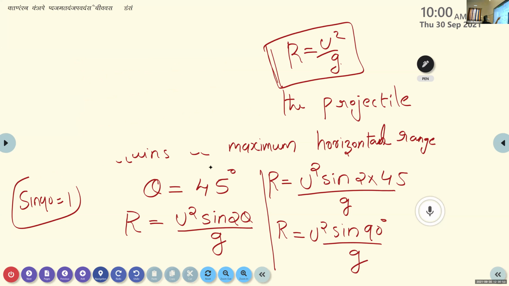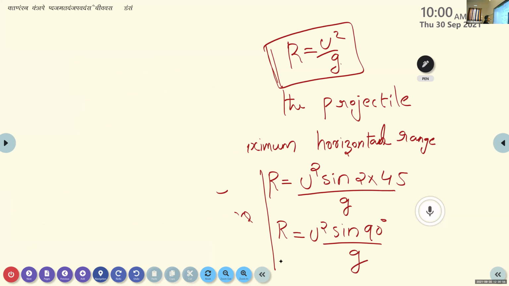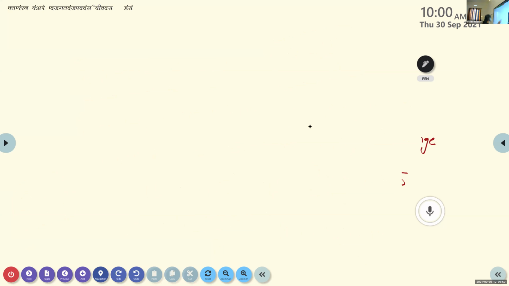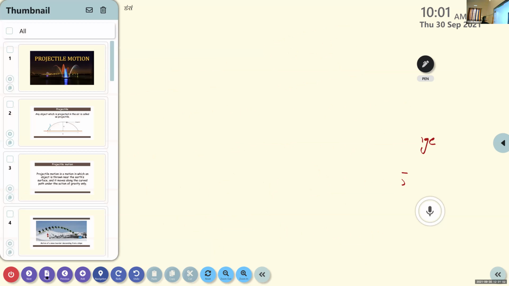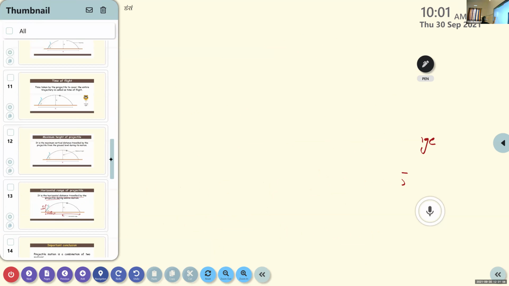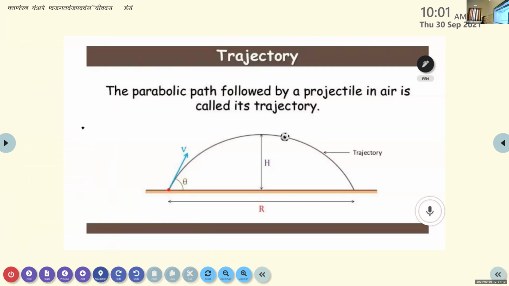Now the last term associated with projectile motion is what is known as trajectory. What do you mean by trajectory? Trajectory is the parabolic path followed by the projectile in air.